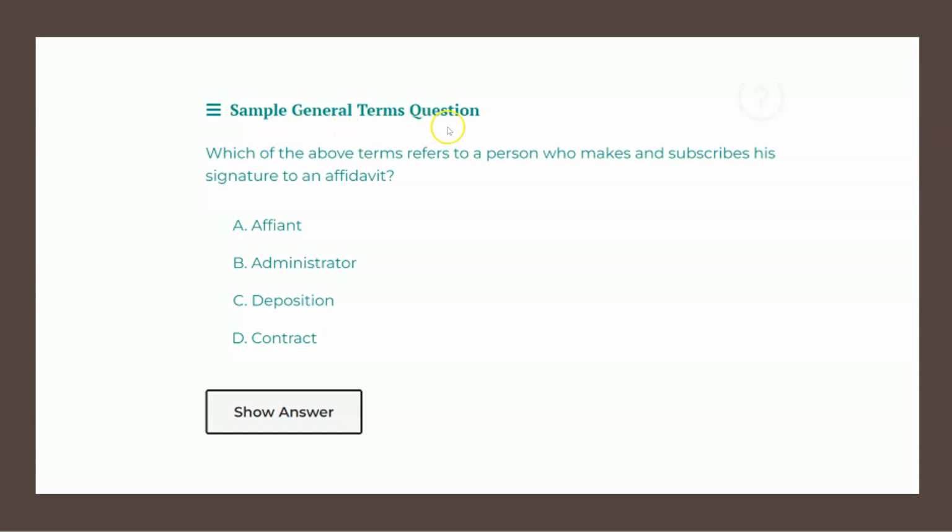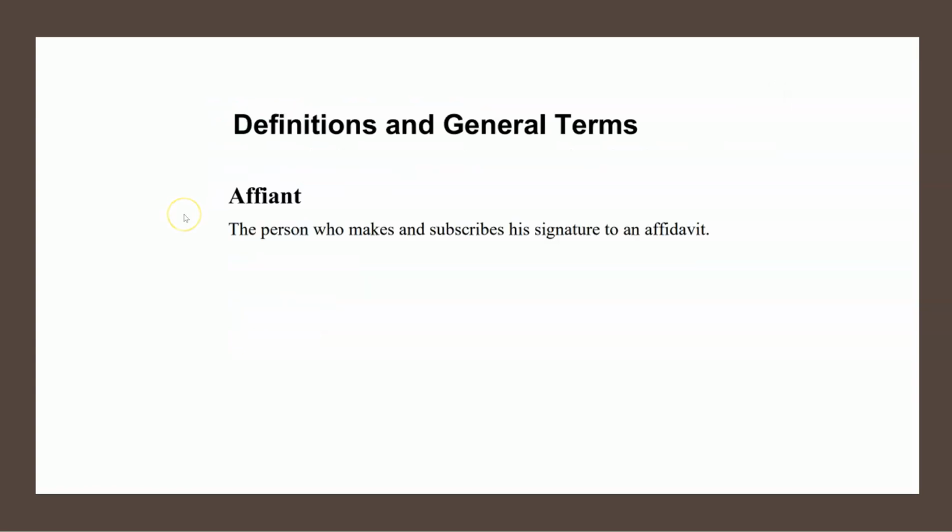Sample general terms question. Which of the above terms refers to a person who makes and subscribes his signature to an affidavit? To answer this question, let's have a look at the definitions and general terms section of the Notary Public License Law, particularly the term affiant. And it states here that an affiant is the person who makes and subscribes his signature to an affidavit.